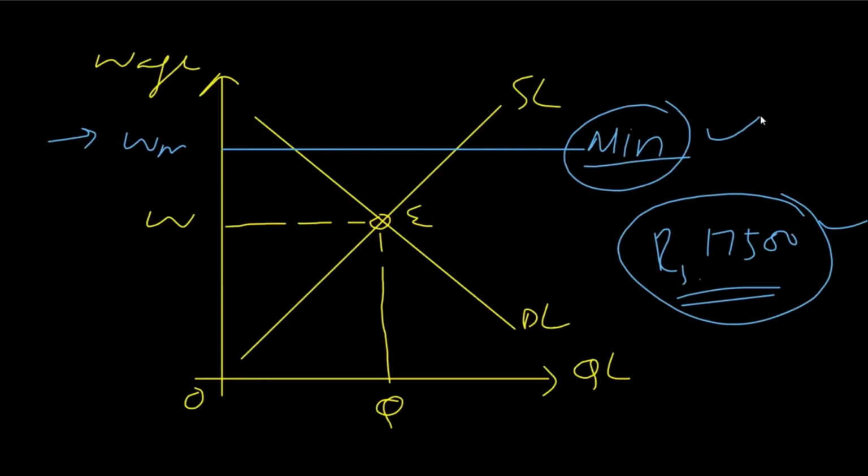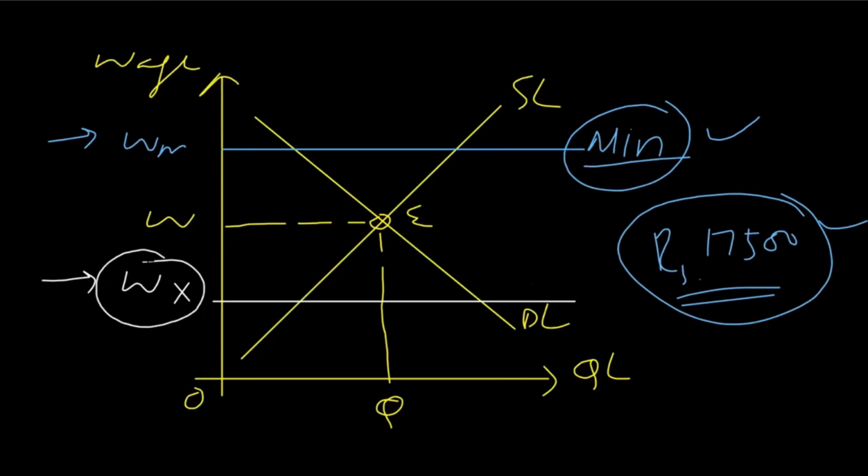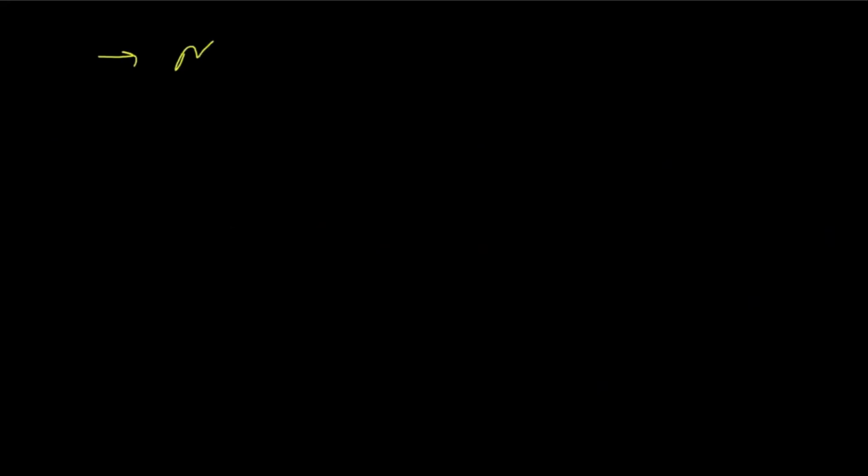Okay, then what about the maximum wage rate? Maximum wage rate is set below equilibrium. If government thinks that trade unions or workers associations are charging a very high wage, then government will set a maximum wage rate WX, and it is below equilibrium because government says that employers should pay at most this. They can pay less than this but not more than this wage rate WX. So this is the maximum wage rate. Workers who are receiving minimum wage earn high, and those who are facing the maximum wage law receive low wages.